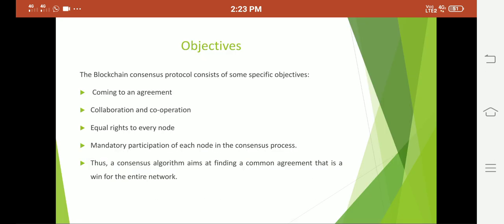Here we have a list of objectives of consensus protocols: coming to an agreement, collaboration and cooperation, equal rights to every node in the blockchain, and mandatory participation of each node in the consensus process. Whenever a validation comes, it is compulsory for most of the nodes to participate in the consensus or validation process. A consensus algorithm aims at finding a common agreement that is a win for the entire blockchain network.